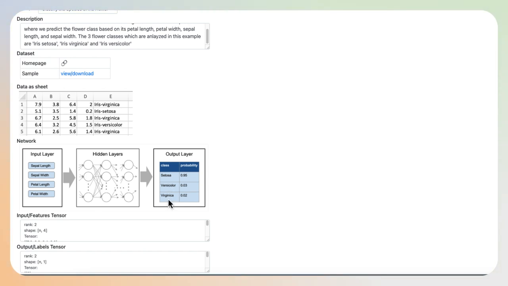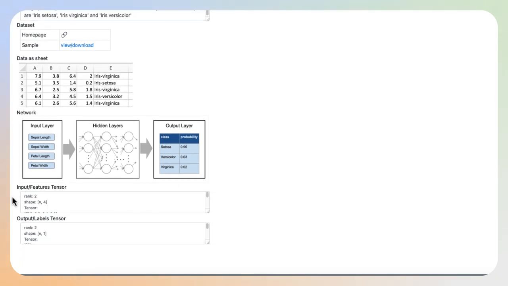Next, we analyze the input features tensor. The rank of this data is 2. In other words, each data element can be expressed using the row and column number. So for example, we can look at data row 3, column B. Hence, its shape is n rows and 4 columns. This rank 2 tensor can be displayed like this.